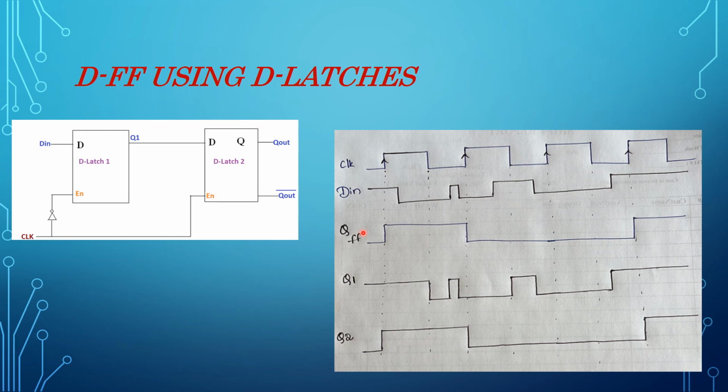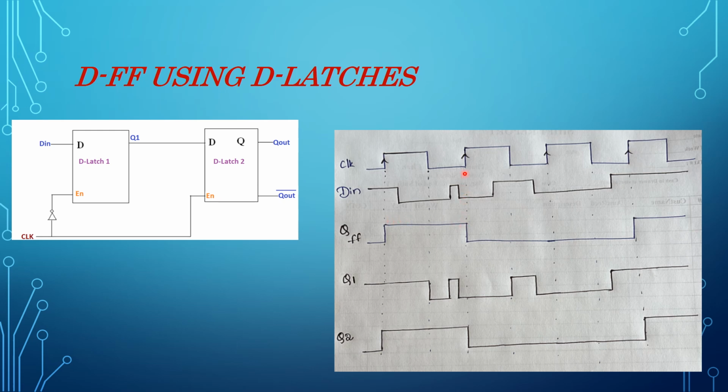Let us forget about D latches. Let us see what may be the flip flop output. Let us consider this passage. At this passage, what is the D in? 1. So Q flip flop became 1. Forget about D latches and everything. The same rule applies here as what we discussed before about D flip flop. We are now finding D flip flop output. So here 1. It remains same until next passage.